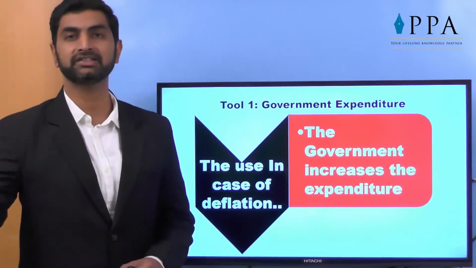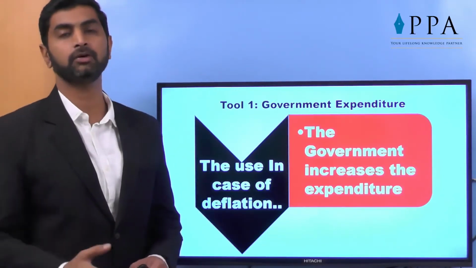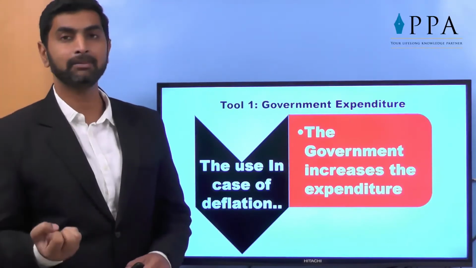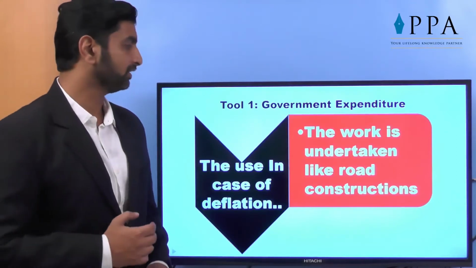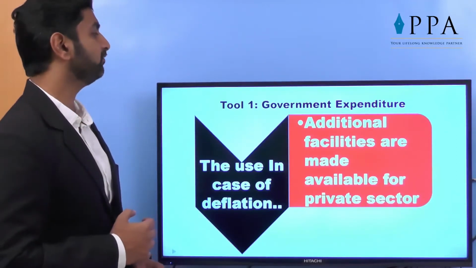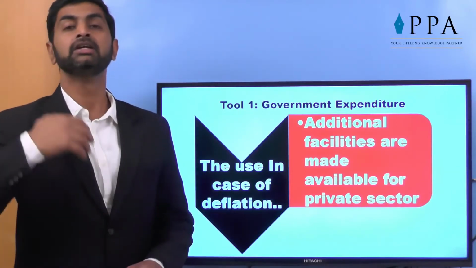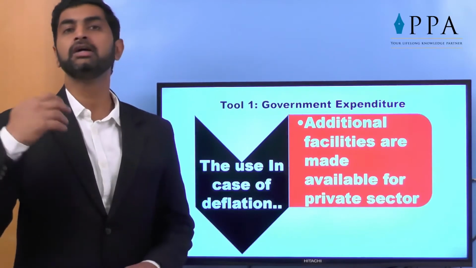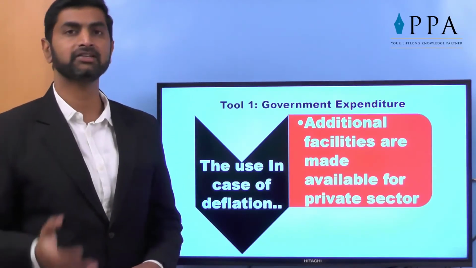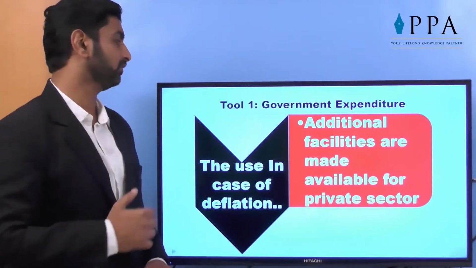Maybe new roads are constructed, new work is started, so that people will get money in the form of wages and salary. They will get the amount, and they will increase the demand. With works undertaken like road construction, additional facilities are made available for private sectors. Maybe some subsidies are given, then private sectors are welcome to start new manufacturing projects. Maybe tax holidays are given for 5 years. Whatever happens, the demand and supply should be proper. That is what the government tries to do.